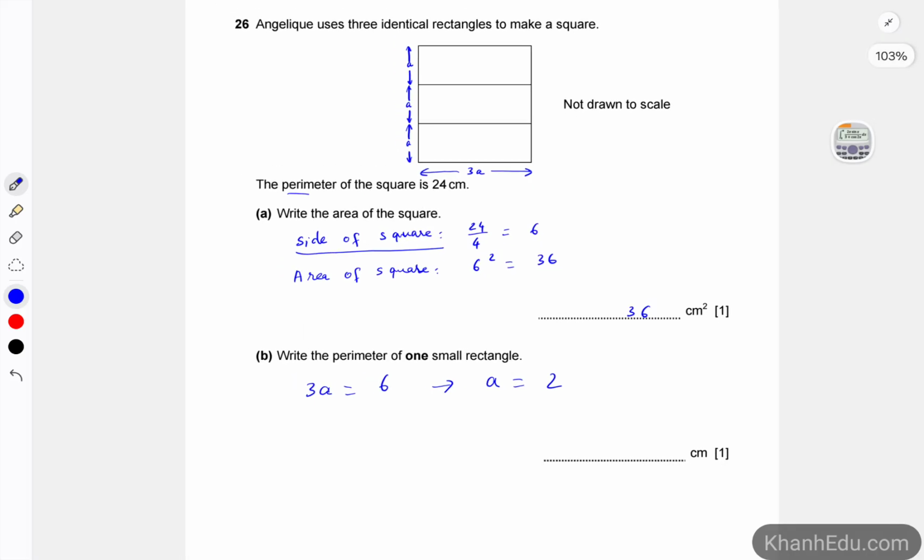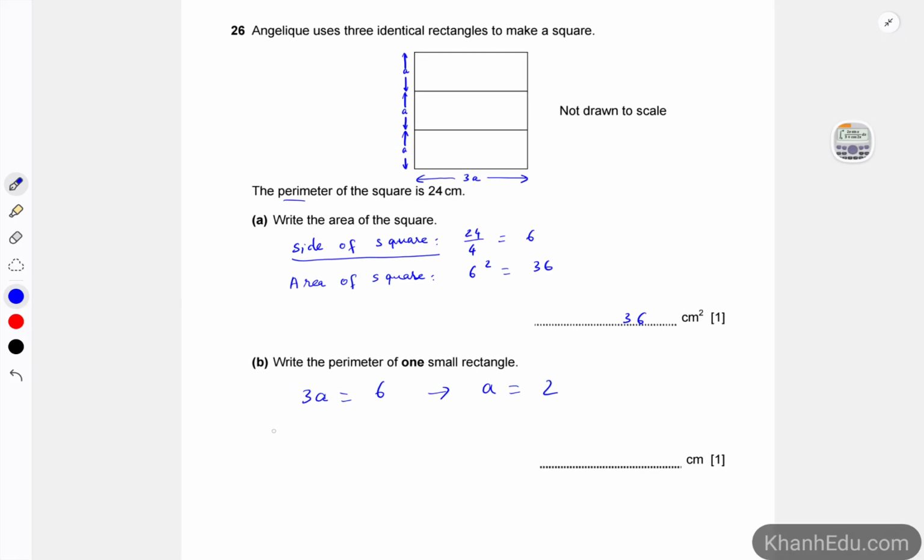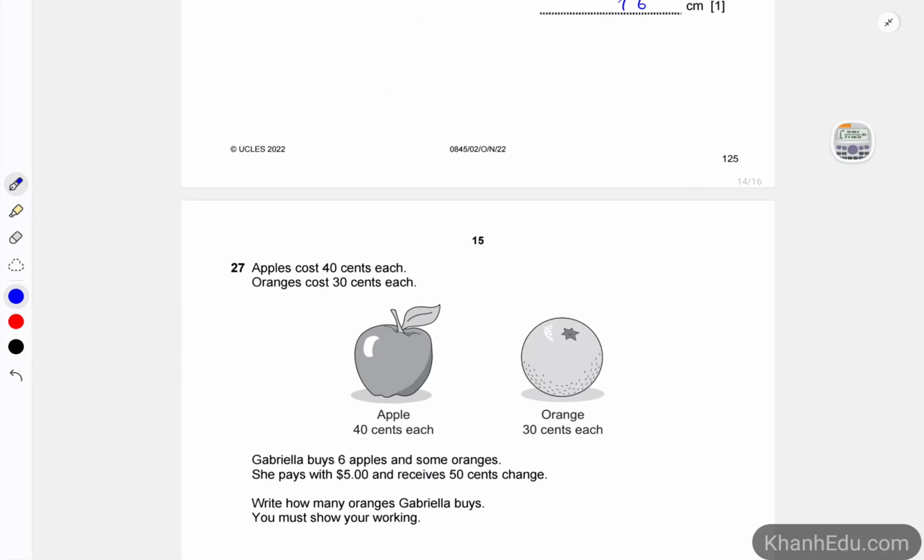And when A is equal to 2, the perimeter of a rectangle is 2 times (2 plus 6), right, which is 2 times 8, so 16. So 16 centimeters is the answer to this question.